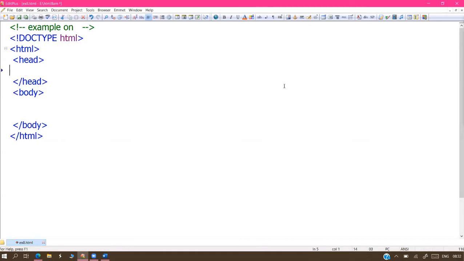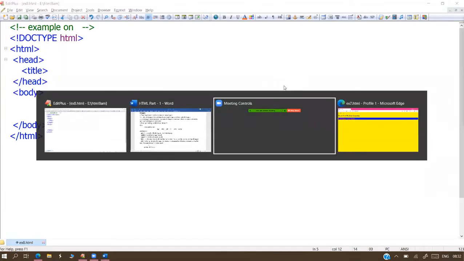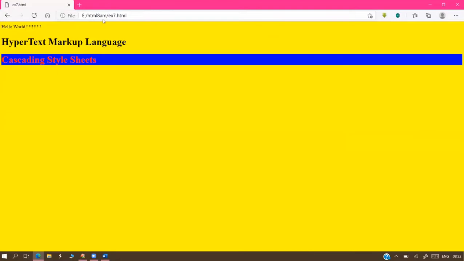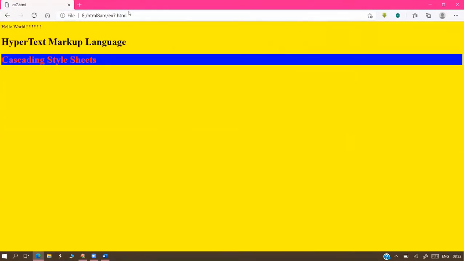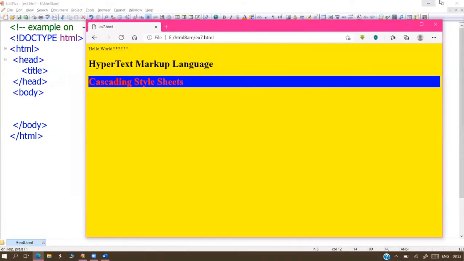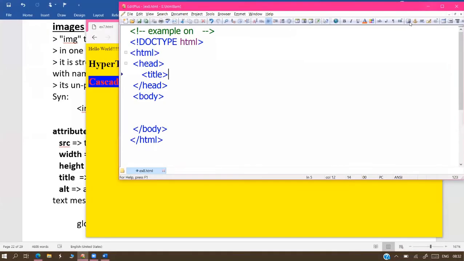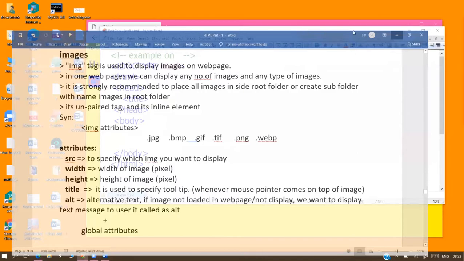In this edit section, what we are doing right now is setting the title. For example, we are running this program, our last example. What is our title here? Your program name becomes the title.